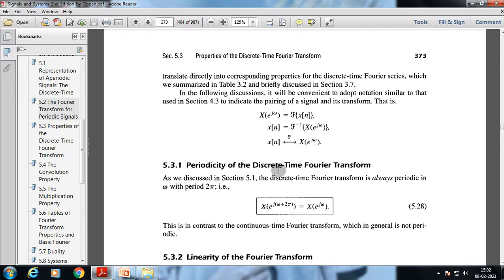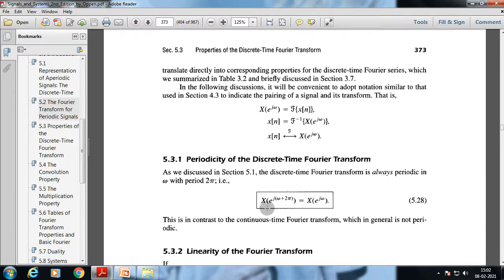The periodicity of the discrete time Fourier transform is that X of e to the power j omega plus 2 pi will be written here as this. In contrast to the continuous time Fourier transform, which is generally not periodic, the periodicity of the discrete time Fourier transform is a more valuable property here. As we already know, if we increase the signal by plus 2 pi, we will get the same signal.